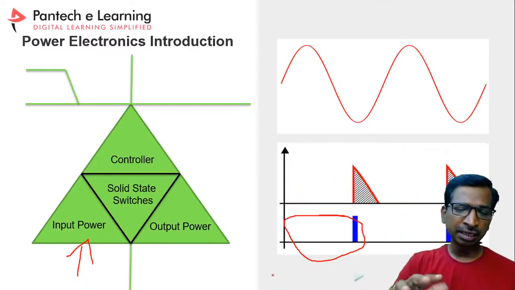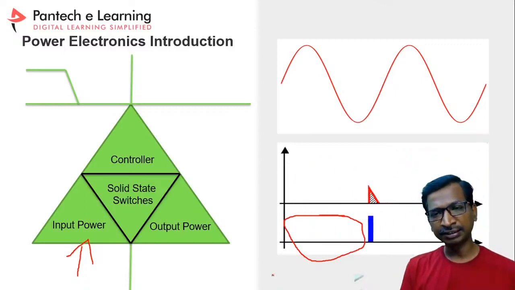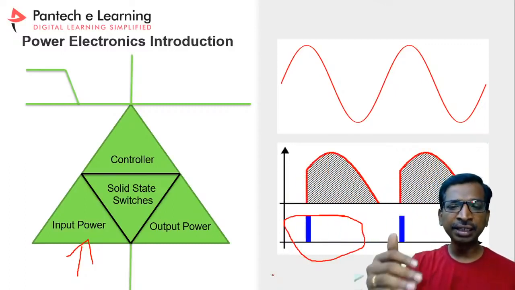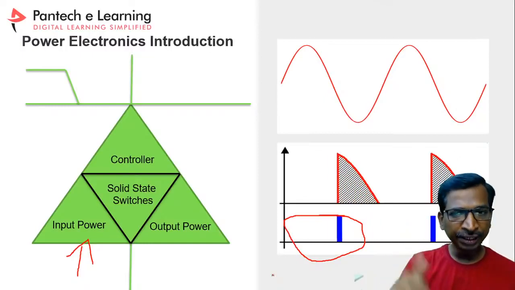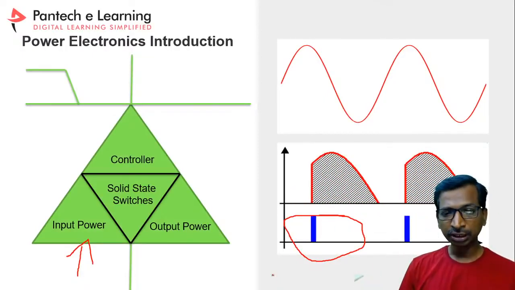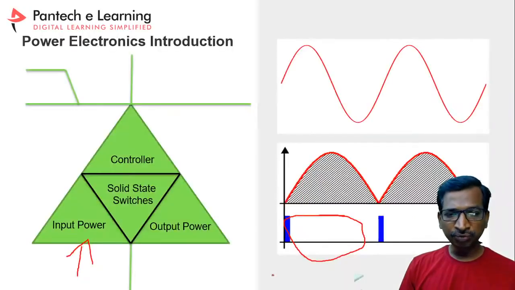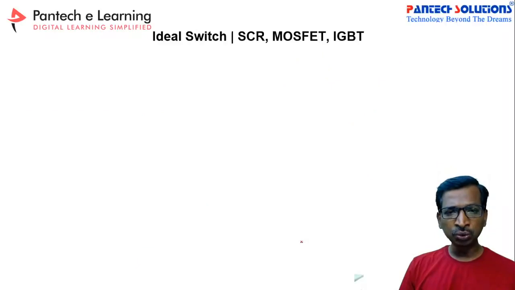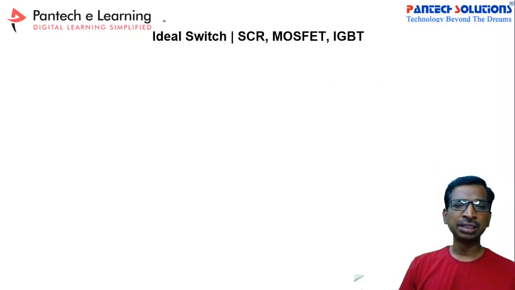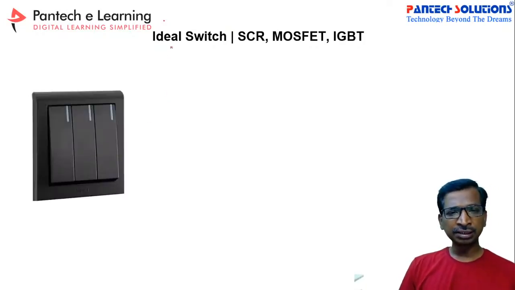And this PWM variation is common for any application, like AC to AC, AC to DC, similarly DC to DC, and DC to AC. Right? For getting this output voltage, we are going to use switches. Switches are nothing but semiconductor switches. So generally we can understand what a semiconductor switch is. See, this is called an ideal switch, like a mechanical switch.